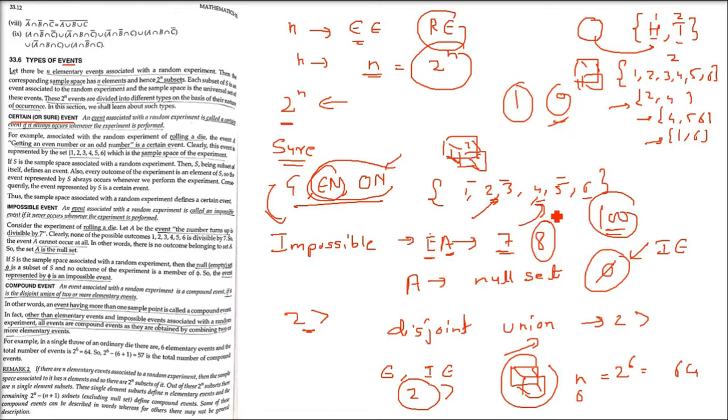So 1 is the sure event, 0 is the impossible event. So we are taking one event as the impossible event. And how many elementary events are there? 6. So we are subtracting the elementary events and the impossible event from the total number of subsets. 64 minus 6 minus 1, that is 64 minus 7. 57 is the total number of compound events. 57 is the total number of compound events.